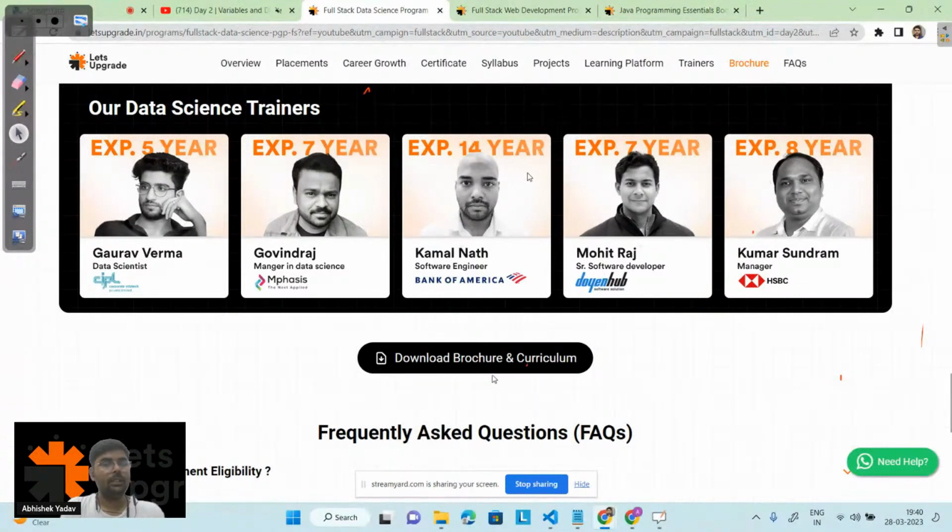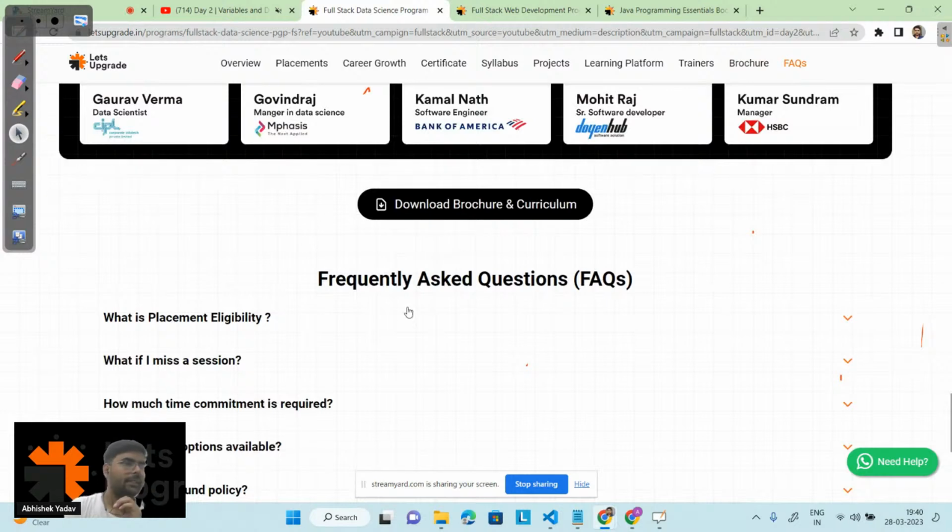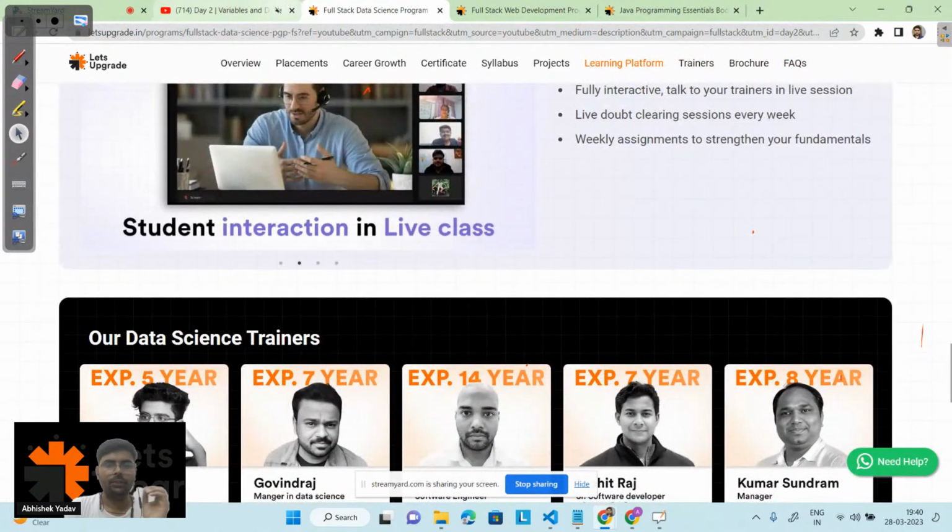Here the trainers have more than 8 years of experience. That is Mohit sir, Kumar sir, and Kamal sir, and we have Gaurav sir and Govind Raj. They are industry level people, and they will teach you from scratch and prepare you for industry standards, right? And you can download the brochure from here. So this will be the brief introduction about the program.